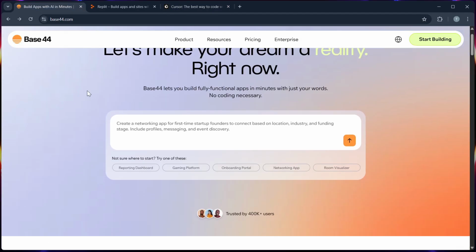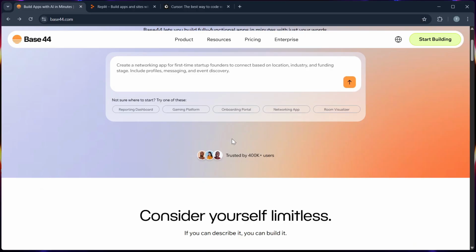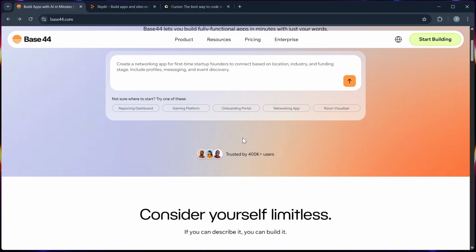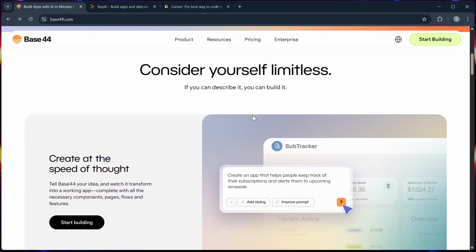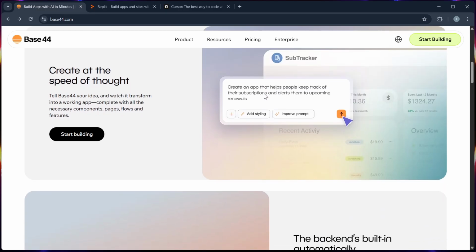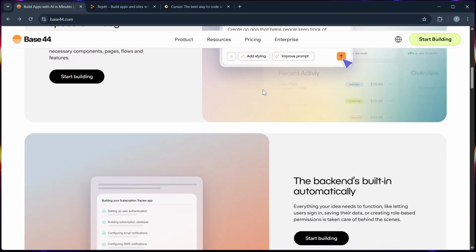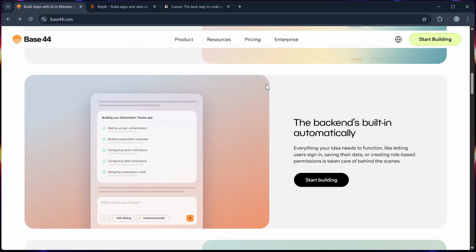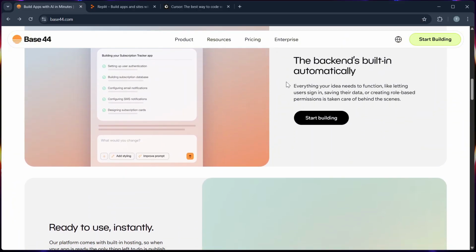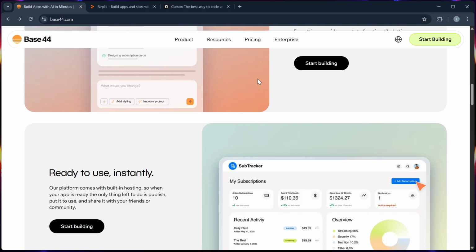This platform focuses heavily on AI app generation, allowing you to describe an idea in plain text and get a fully functional web app within minutes. It's incredibly fast, with clean UI output and integrated hosting options. What makes it stand out is its multi-AI collaboration model, meaning it uses several AI agents working together for logic, design, and code debugging. However, it's still in early development, so customization options are limited and it can occasionally misinterpret